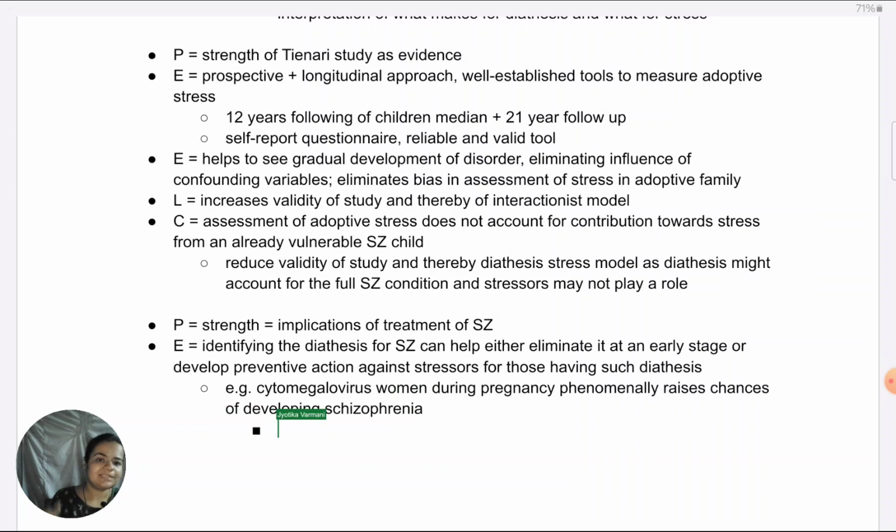Now, if these women can be told early on, like they can be diagnosed early on that, okay, you have this condition, you're likely to have a child who's having a risk for schizophrenia, then they can take an informed decision to undergo any possible treatment at that stage itself before the child can be born and the risk for schizophrenia goes on increasing. Some sort of treatment during pregnancy itself which can eliminate this virus. So, some sort of antiviral treatment can be taken just to completely remove the diathesis itself.